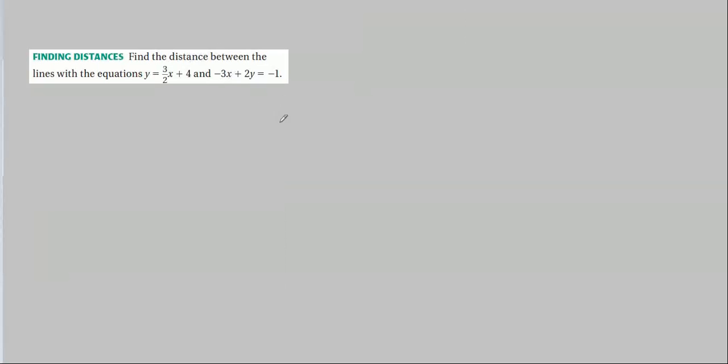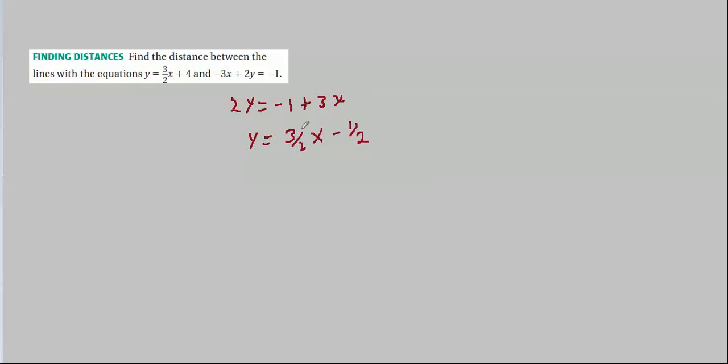Are these lines parallel? Well, let's see here. Remember, if lines are parallel, they have the same slope. So maybe I should just rewrite this one in our slope-intercept form, so they both have the same format. So we got 2y equals minus 1 plus 3x. So y equals 3 over 2 x minus 1/2.